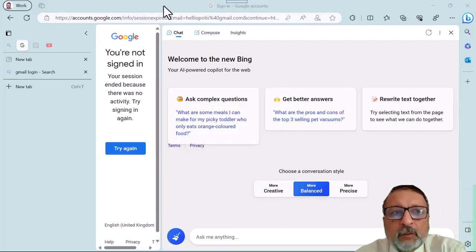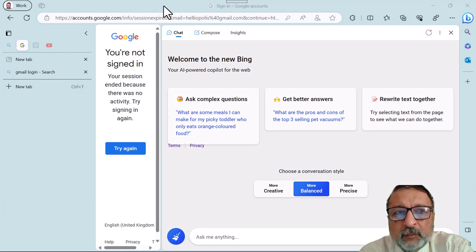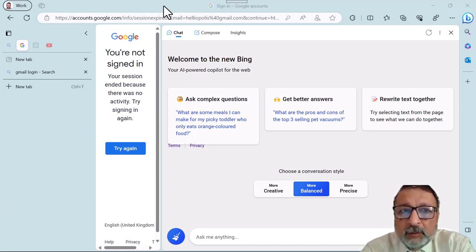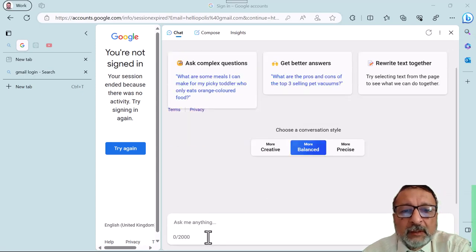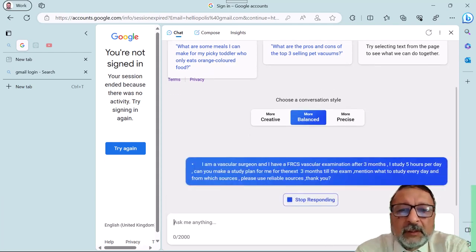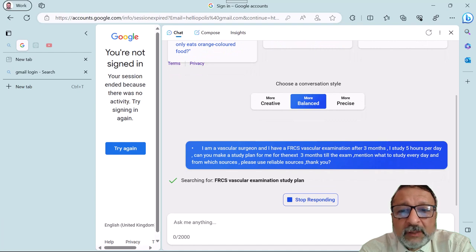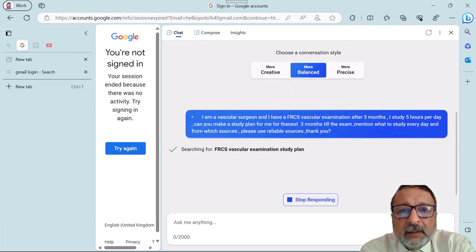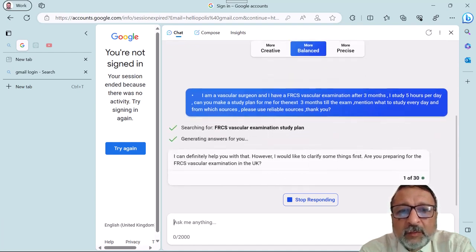So let us go to Bing. If you open the Internet Explorer browser, it usually has a technology similar to ChatGPT 4. You press Bing, and this is the logo, and here we will put the question. You can put a question up to 2,000 letters; this question is around 700 letters. And here is Bing from Microsoft preparing the answer.